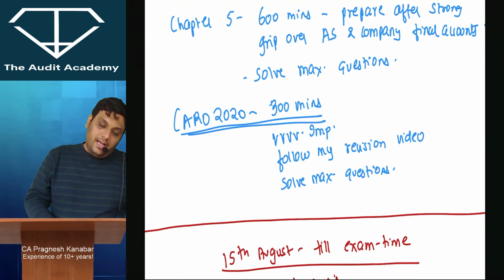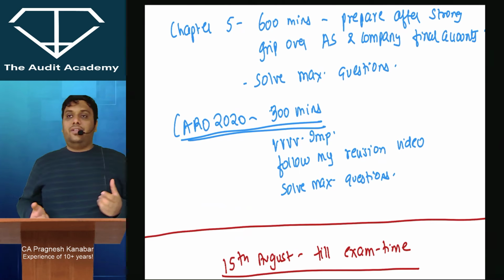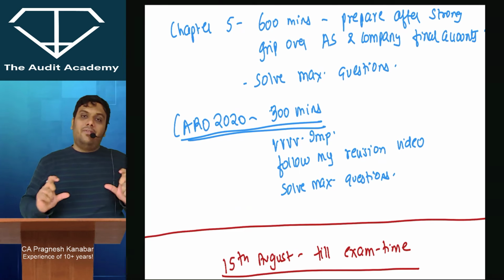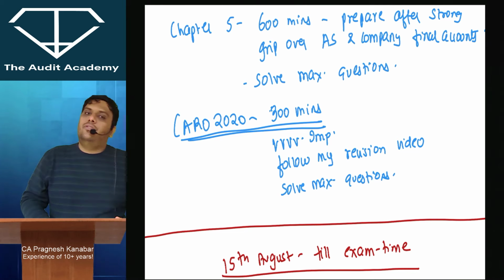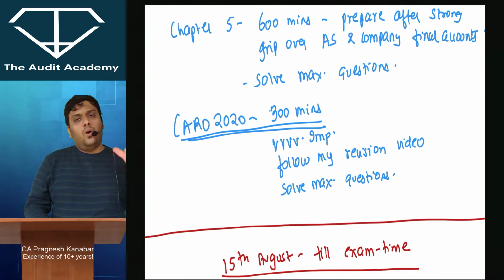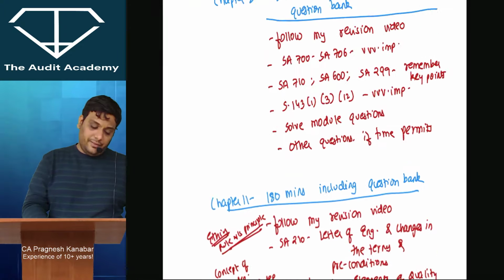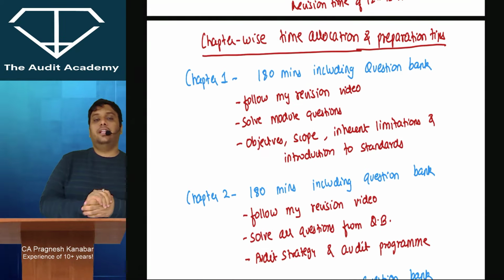Then CARO 2020 is always important. It will take about 4 or 5 hours for you to prepare everything: all the clauses, clause language, applicability of CARO. But what are the areas where you should focus the most? If you follow my revision video, you will get the exact areas where you need to focus. Lots of topics have been given in the form of revision videos on my YouTube channel also. You can keep following that.